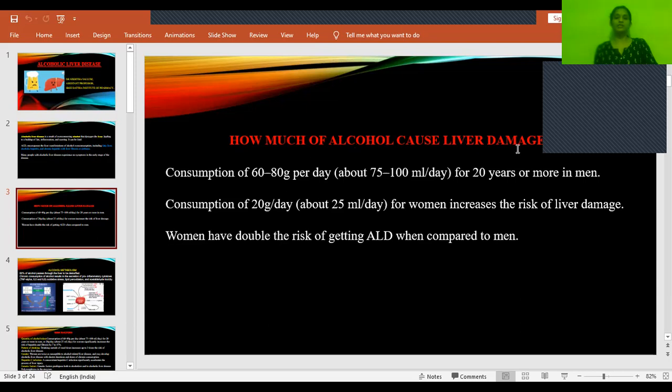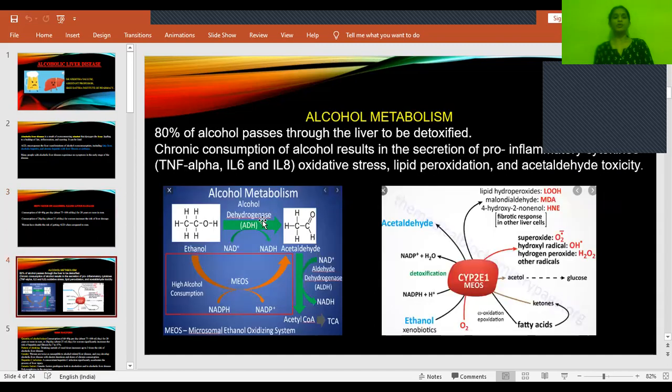So how much alcohol causes liver damage? We are studying in men and women. In men, if they take 75 to 100 ml per day and consume it for 20 years, it causes liver damage. When compared to women, around 25 ml per day is sufficient to cause liver damage. So what does it mean? In men, 75 to 100 ml per day causes liver damage, whereas in women, even that small amount, 25 ml per day, also causes liver damage. That means women are at double the risk of getting alcoholic liver disease when compared to men.